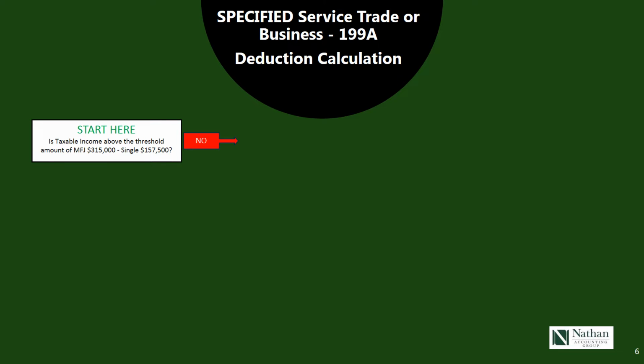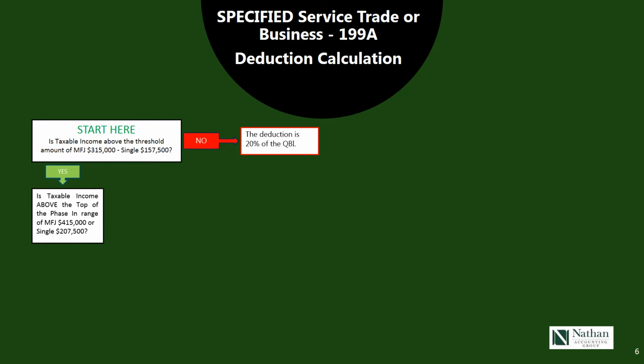If the answer to that is no, the simple answer is the deduction is 20% of QBI. If the answer is yes, we have to ask ourselves another question. Is taxable income for the taxpayers above the top of the phase-in range, which is 415,000 for married filing joint and 207,500 for single?